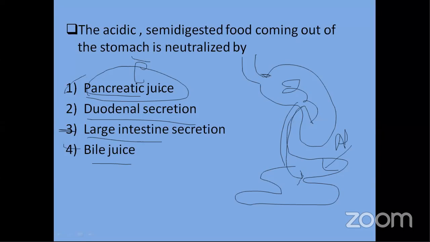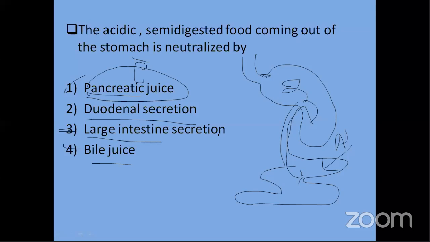पैंक्रियाटिक जूस क्या करने वाला है, उसका क्या लेना देना है? बेसिकली वो ऐसे एंजाइम सिक्रीट करेगा which will finally help in the complete digestion. For example, लिपिड के लिए कुछ सिक्रीट करेगा, प्रोटीन के लिए सिक्रीट करेगा, कार्बोहाइड्रेट्स के ब्रेकडाउन के लिए सिक्रीट करेगा. तो it is going to give out such enzymes. That is what the pancreatic juice is going to do. For example, it is going to secrete lipase, trypsin, that is going to come into the small intestine. Duodenal secretion, no, it is nothing to do.